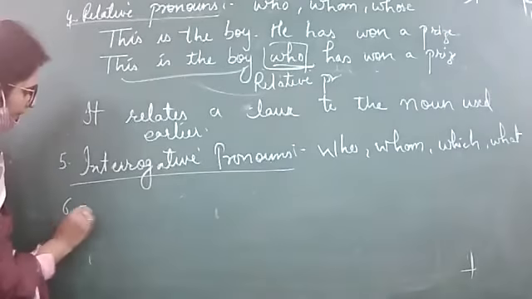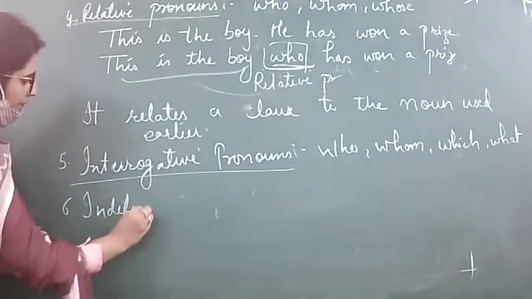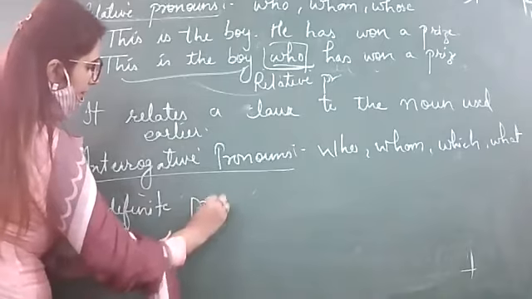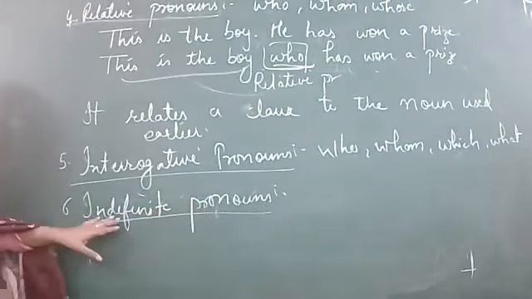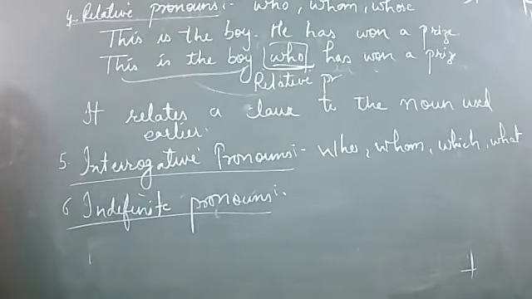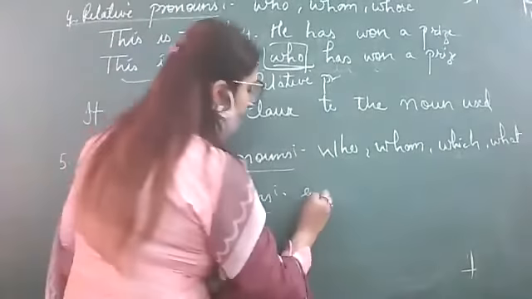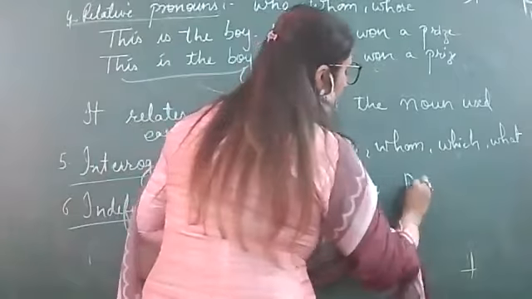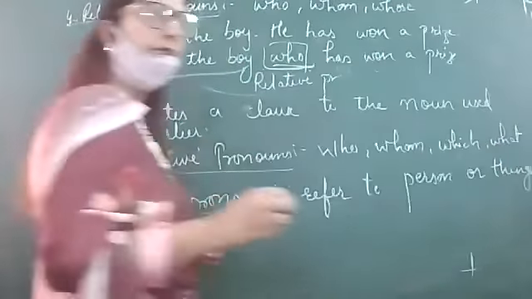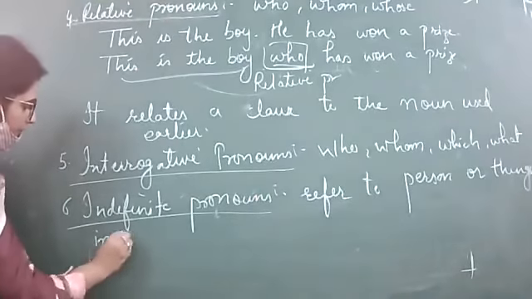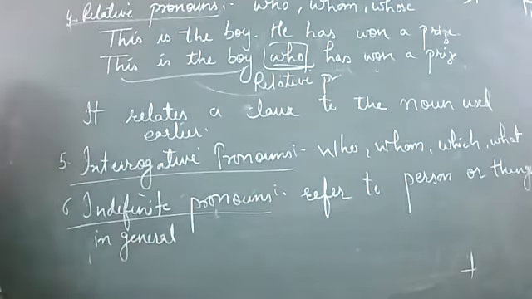Next, we are having indefinite pronouns. Now, indefinite pronouns, as the name indicates, indefinite means we are not sure who. They are used in general. They refer to persons or things in general.